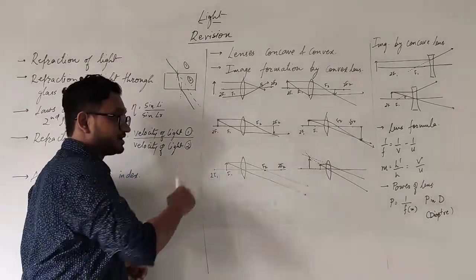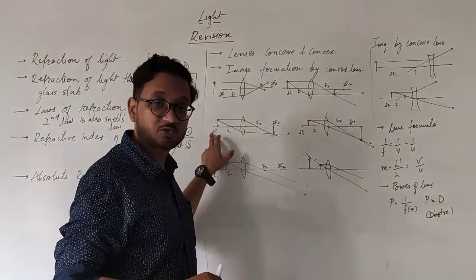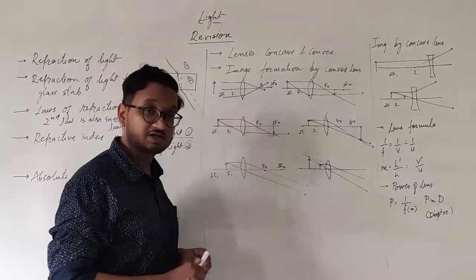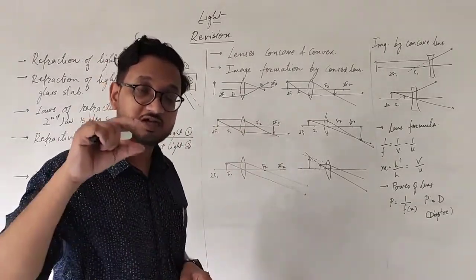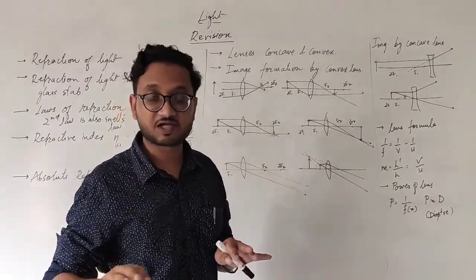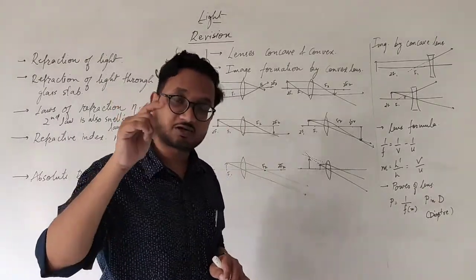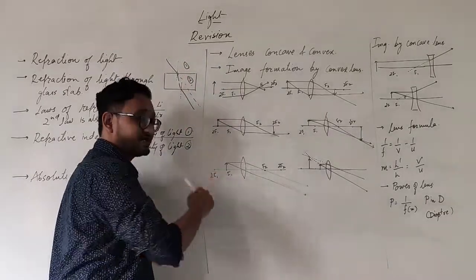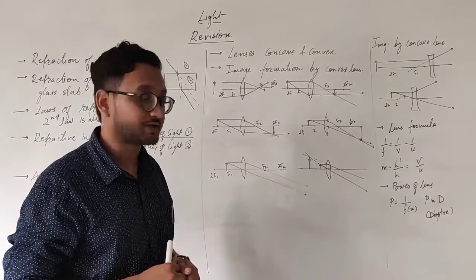Okay. In this case, when the object is on 2f, the image is also on 2f, still real and inverted, but now the image has become even larger and it is of the same size. So there is no magnification. The image is not diminished or magnified. It is of the same size as that of the object.